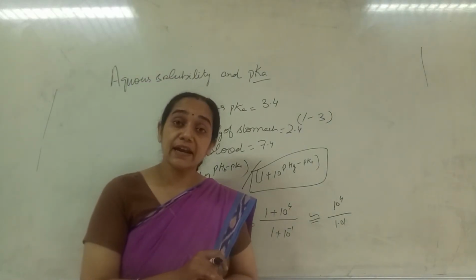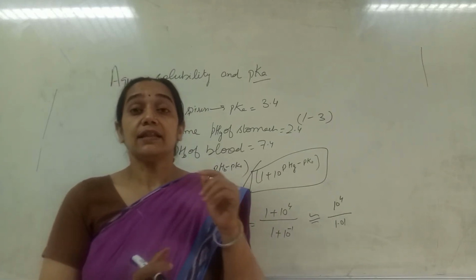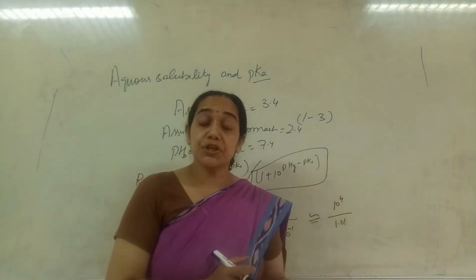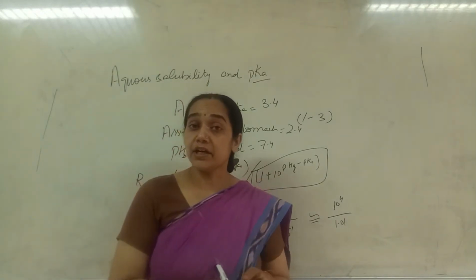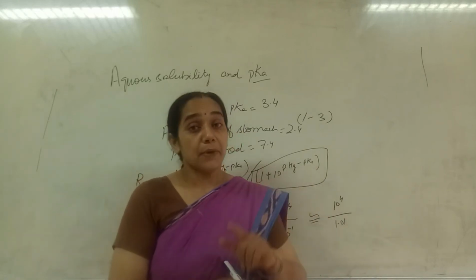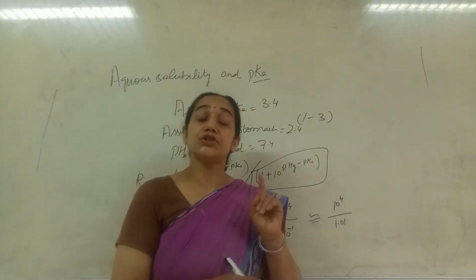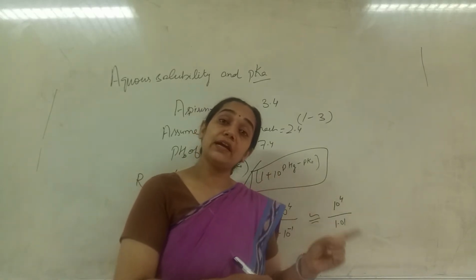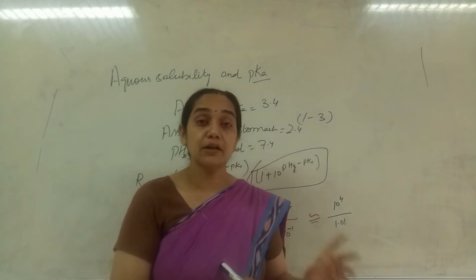If it remains unionized, we have earlier also studied in the previous classes that absorption is dependent upon the degree of ionization. The higher the degree of ionization of the drug, the least will be the absorption. But it is essential that the drug should get dissolved and then only be absorbed. A solution can be absorbed, but a solid can't be absorbed.